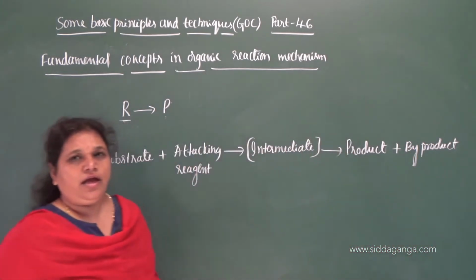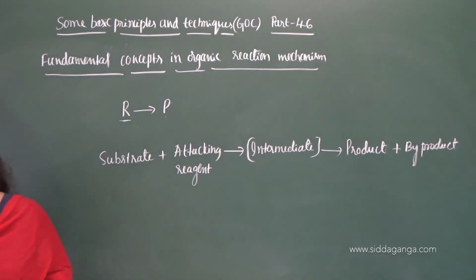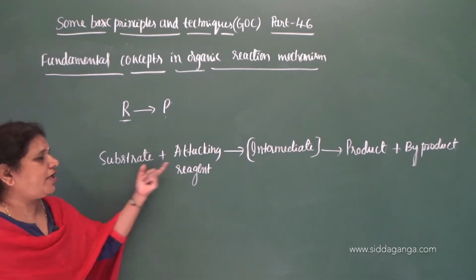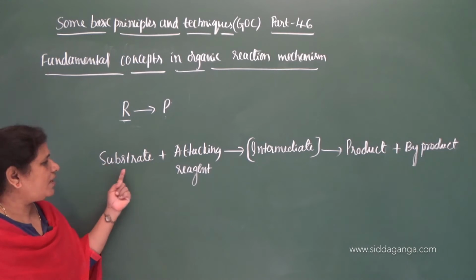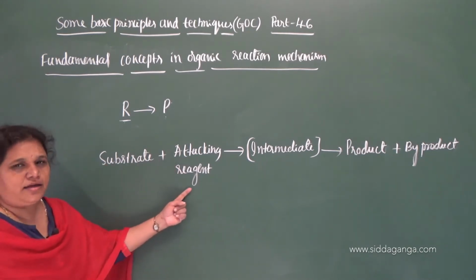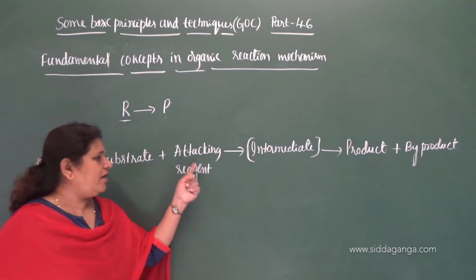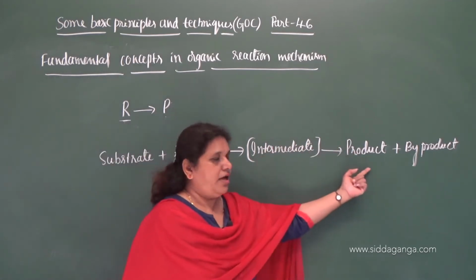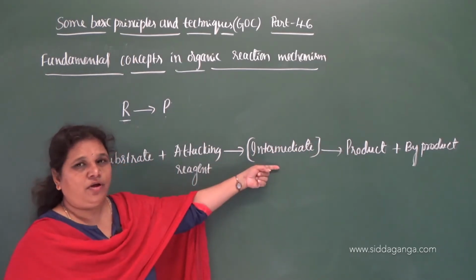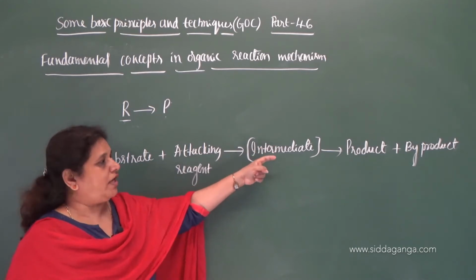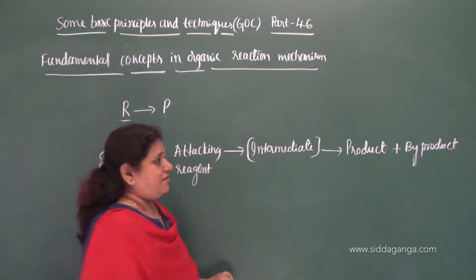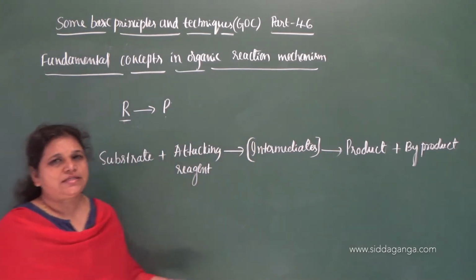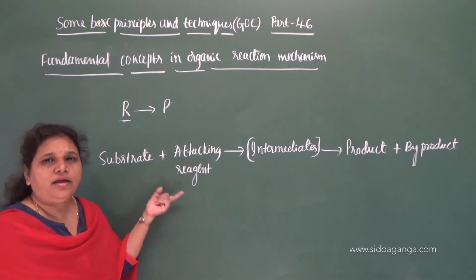So this is the detailed representation of any organic reaction, involving two types of reacting molecules. One is substrate, another one is attacking reagent, and when the attacking reagent attacks, first it gives an intermediate, then only it gives product. When this undergoes recombination of the intermediates, that results in the formation of the required product and the byproduct. So this is the detailed representation of an organic reaction.